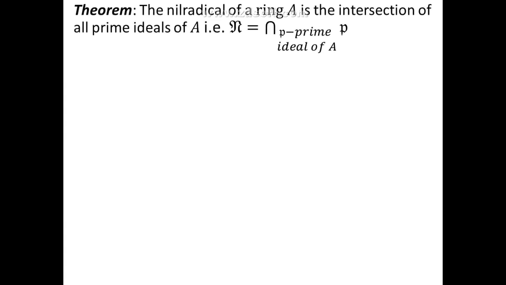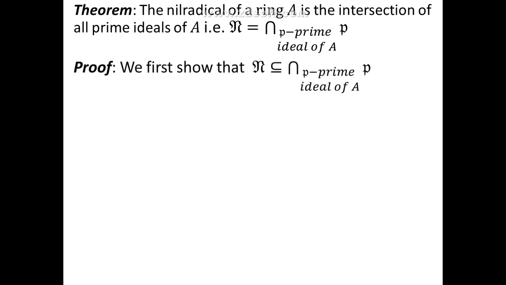Now we shall prove a characterization of the nilradical of a ring. That is, we'll prove the theorem which states that the nilradical of a ring A is the same as the intersection of all prime ideals of A. That is, n is equal to the intersection of P, where P varies over all the prime ideals of A. Nilradical, that is the set of all nilpotent elements in a ring A, is the same as the intersection of all prime ideals in a ring A.